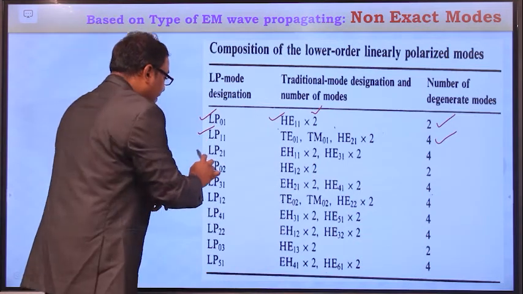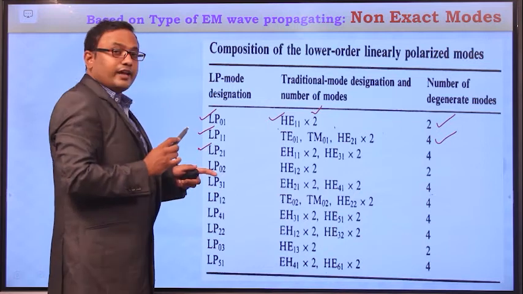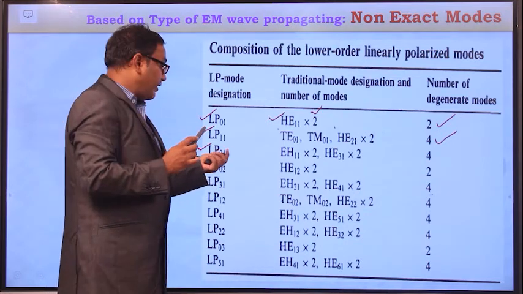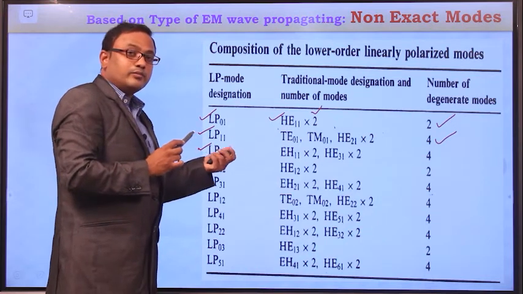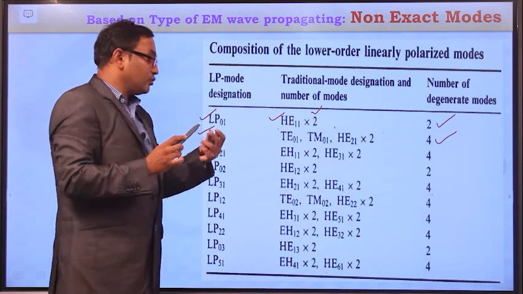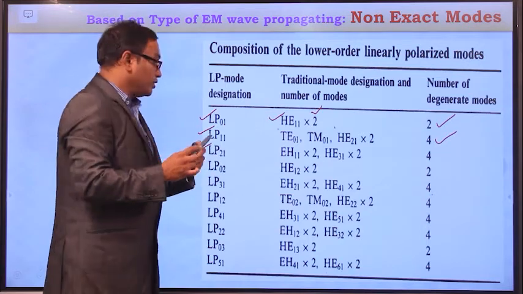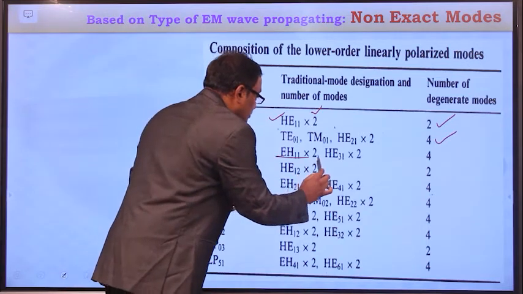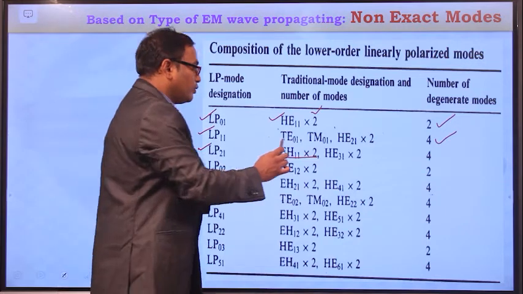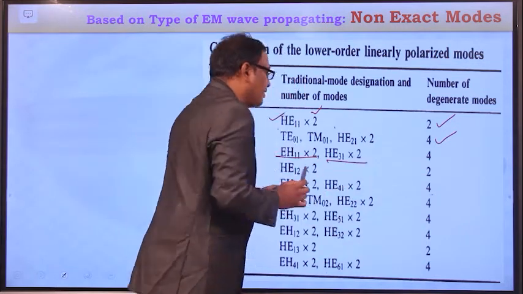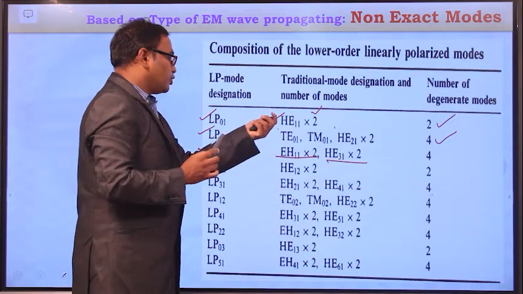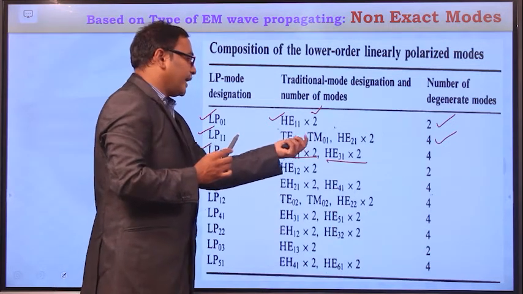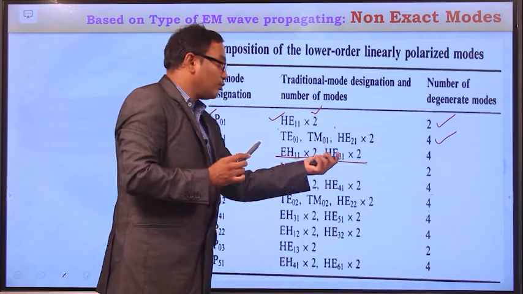And similarly, if you see LP21, here n value is greater than 1. So if n value is greater than 1, then this linearly polarized mode can be derived from 2 hybrid modes, both EH mode and HE mode. So here 2 EH modes of order 1 1 and 2 HE modes of order 3 1 are required. So this LP21 mode can be derived from 2 EH11 modes and 2 HE31 modes.